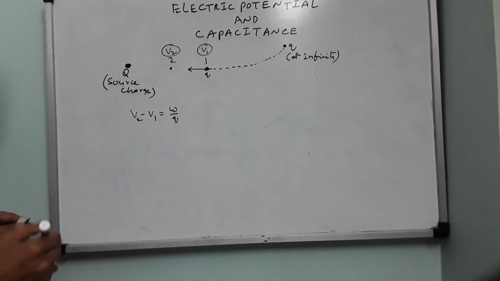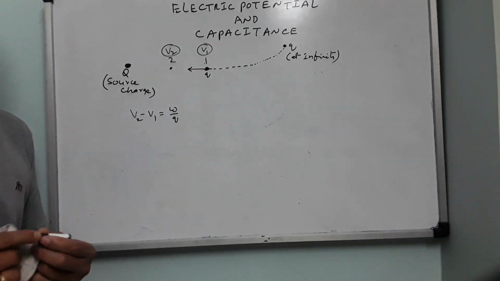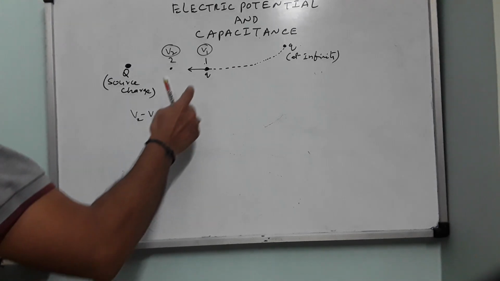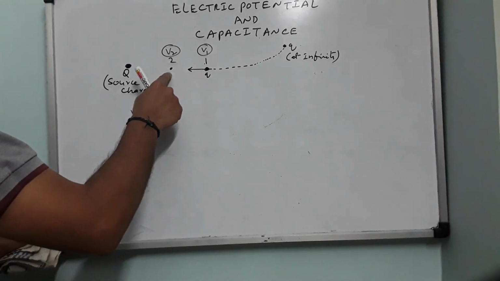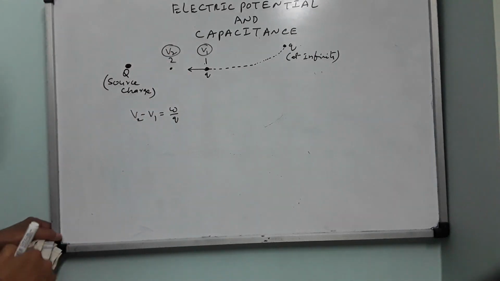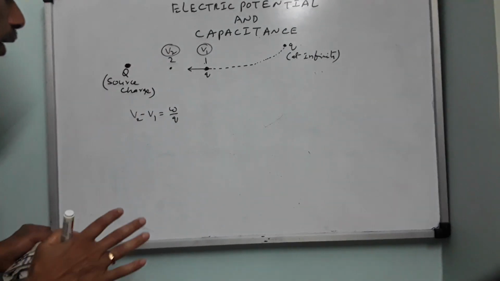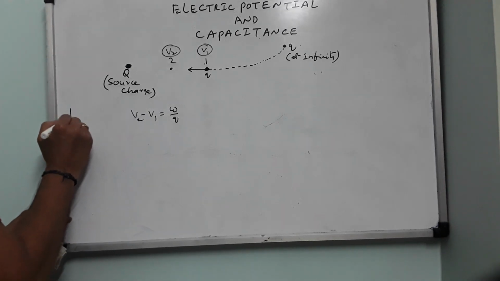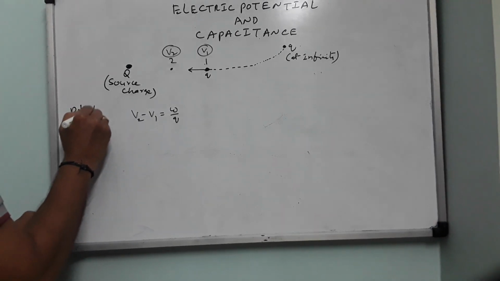So potential difference is defined as the amount of work done to move a unit charge from one point to another point in the electric field of a source charge. I repeat, electric potential difference. So this is potential difference. Also I will write simply potential difference.